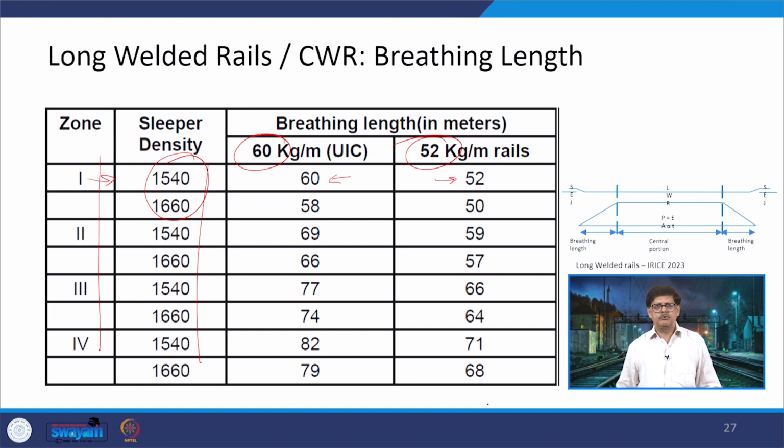So, now we will close our discussion today. What we have discussed is the LWR and CWR provisions, specifically on bridges, with respect to SEJs, piers and abutments, the measurement of the rail temperatures, and the various definitions related to the rail temperatures. We tried to understand the thermal forces and the effect of thermal forces in terms of the breathing lengths. The other things which are left, like consolidation of the track, ballast resistances, hysteresis, which we were supposed to cover in this lecture, we will be taking up in the next lecture.